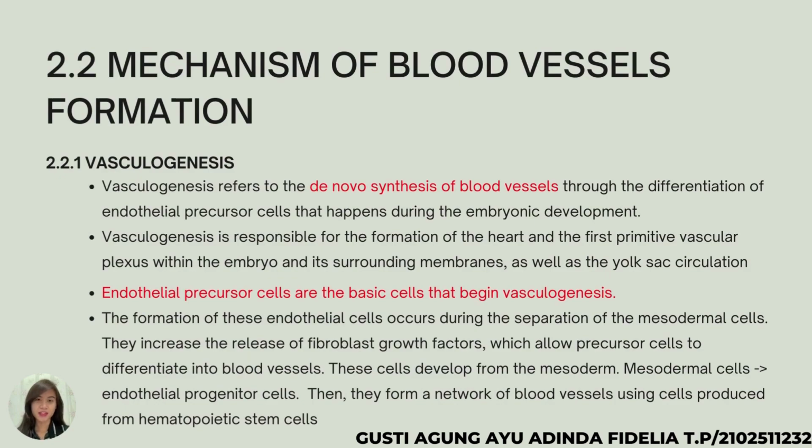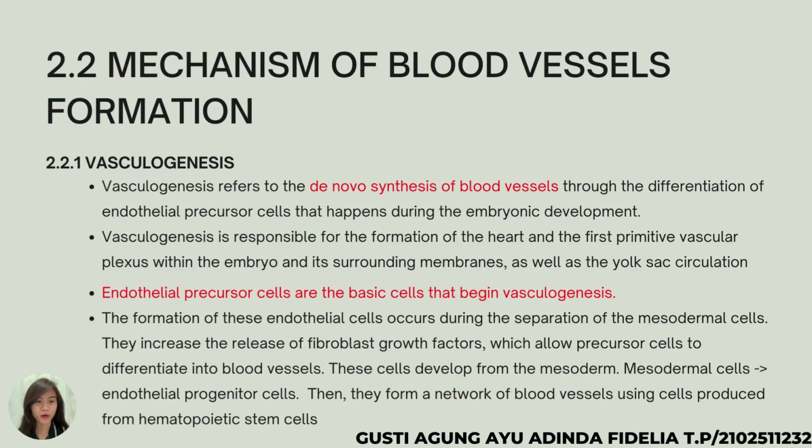So today I will explain about the mechanism of blood vessel formation, and the first one is vasculogenesis. Vasculogenesis refers to the de novo synthesis of blood vessels through the differentiation of endothelial precursor cells that happens during embryonic development. Vasculogenesis is responsible for the formation of the heart and the first primitive vascular plexus within the embryo and its surrounding membranes, as well as the yolk sac circulation.